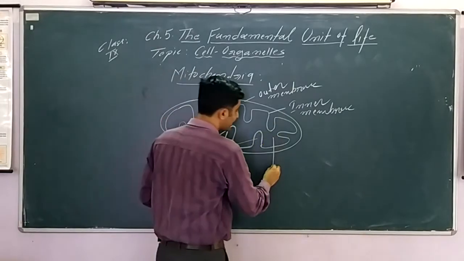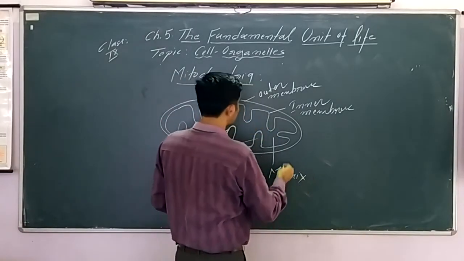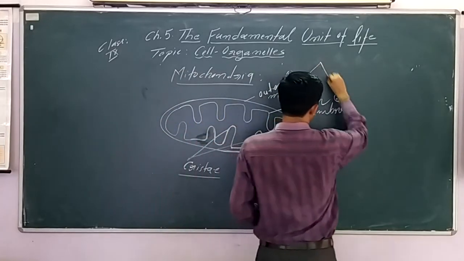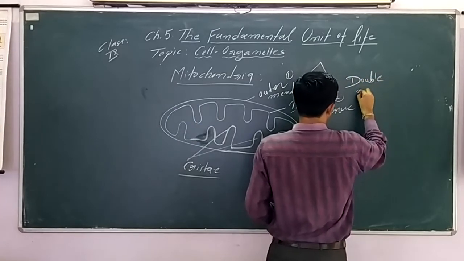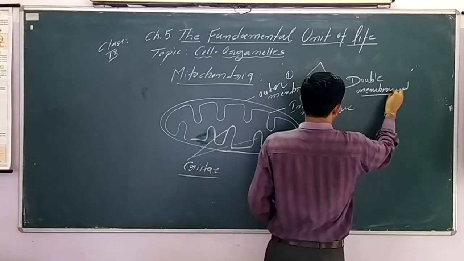Inside, the fluid present is called matrix. So we have to remember: outer membrane and inner membrane. That's why it is called a double membrane cell organelle.